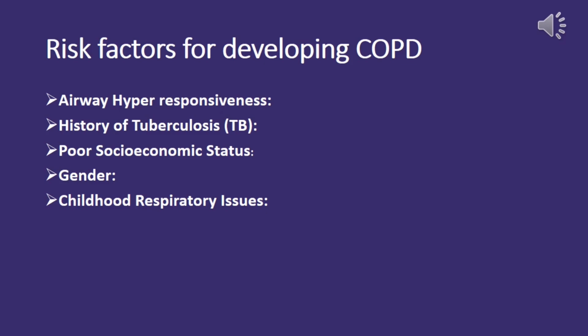History of tuberculosis, TB. A history of tuberculosis can contribute to lung damage. This damage, over time, elevates the risk of developing COPD. Poor socioeconomic status, limited access to healthcare, poor nutrition, and exposure to environmental pollutants due to lower socioeconomic status contribute to the risk of COPD. Addressing socioeconomic factors is crucial in managing and preventing COPD.